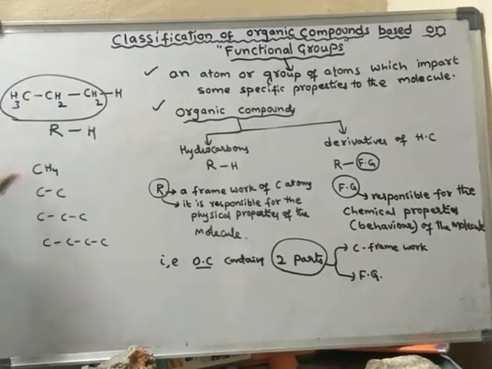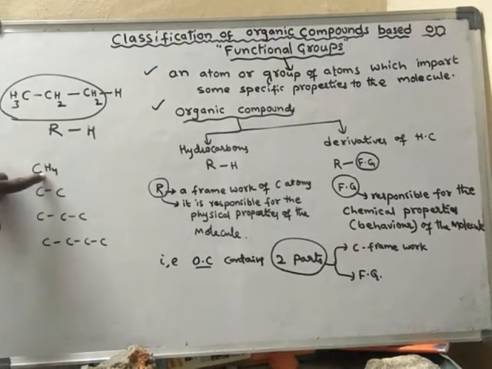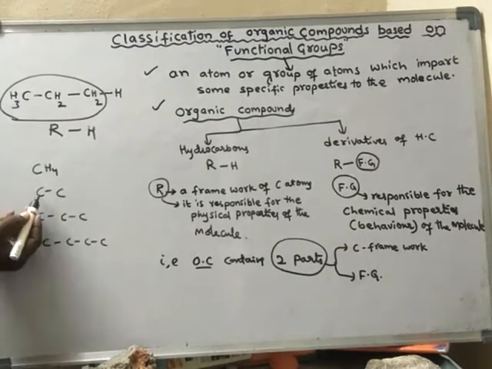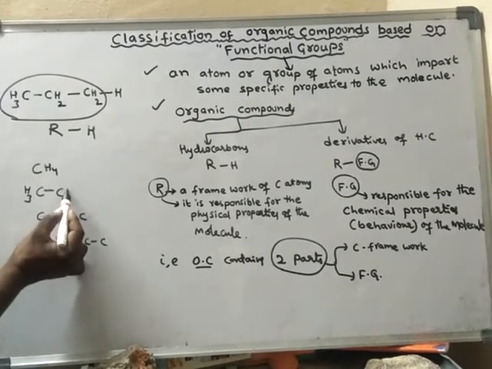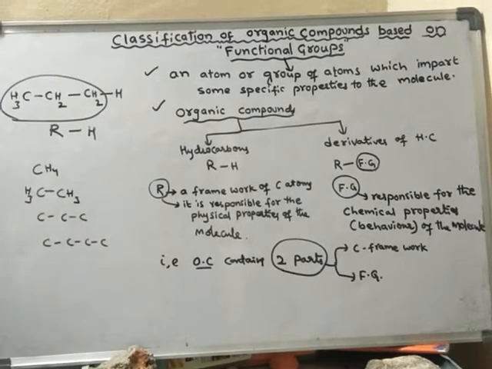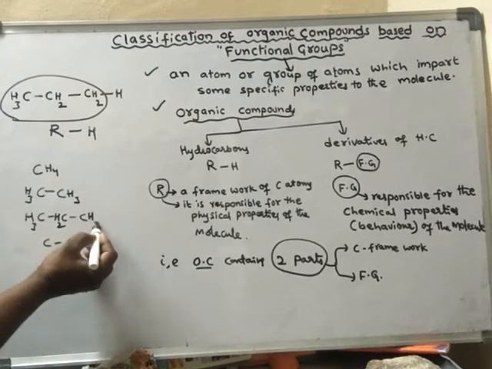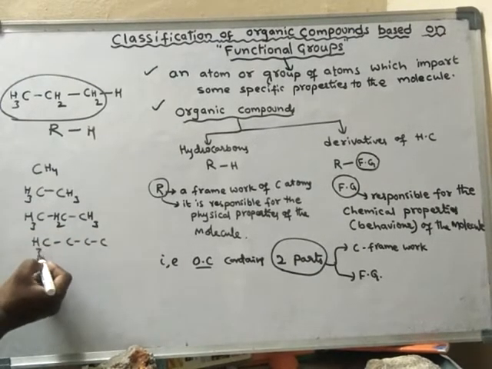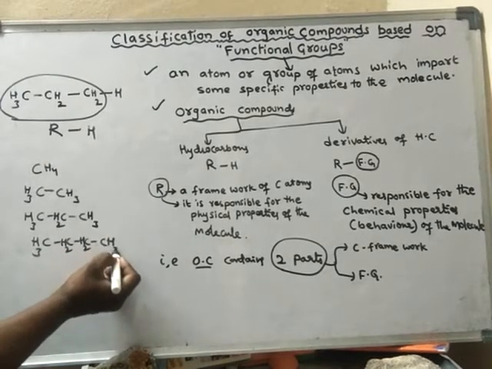If I write CH4, one carbon always forms 4 bonds. Each hydrogen always forms only a single bond. Hence a carbon gets 4 hydrogen atoms only. Now for these 2 carbons, there is already one bond here, so I'll write like this. This is one hydrocarbon, this is another hydrocarbon, and this is another hydrocarbon. So hydrocarbons may be of different types.